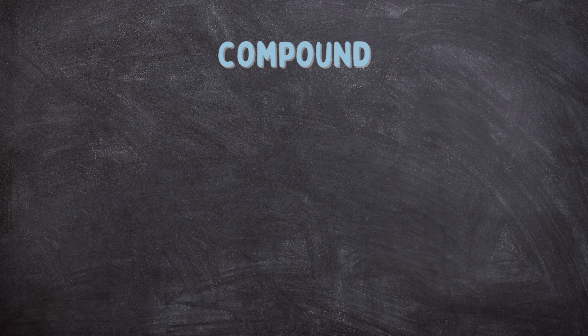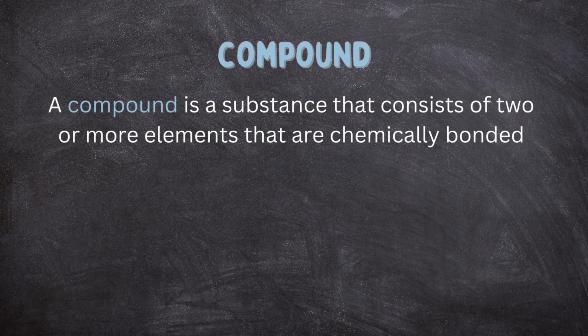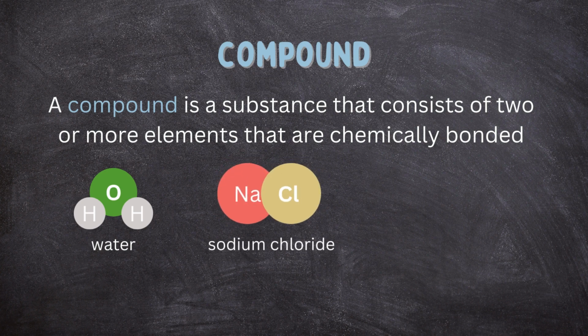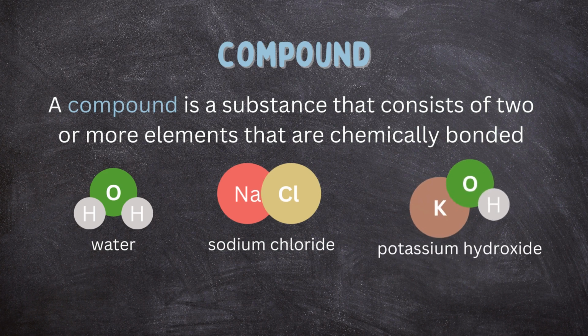Next, let's move on to compounds. A compound is a substance that consists of two or more different elements that are chemically combined in fixed proportions. Such as water, which is made up of hydrogen and oxygen elements. Sodium chloride is a compound composed of sodium and chlorine elements, and potassium hydroxide is a compound composed of the elements potassium, hydrogen, and oxygen.